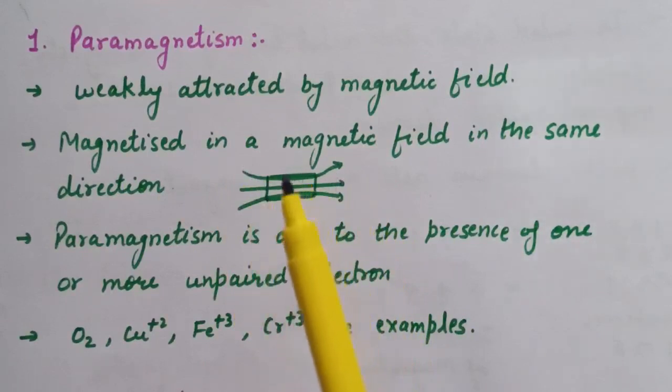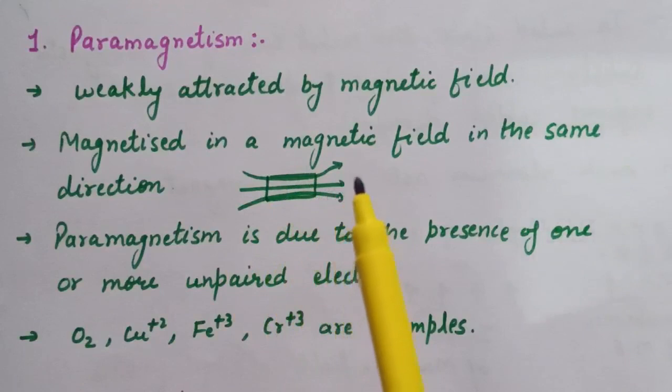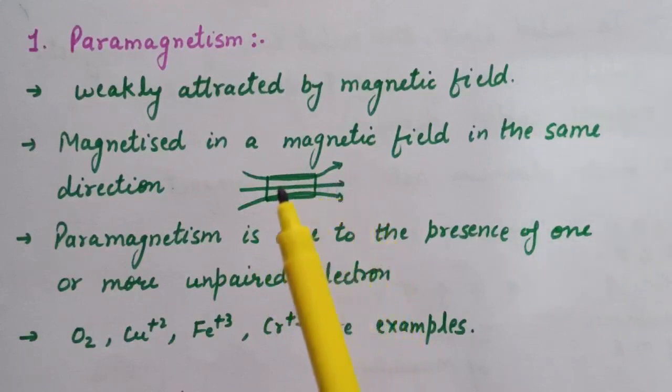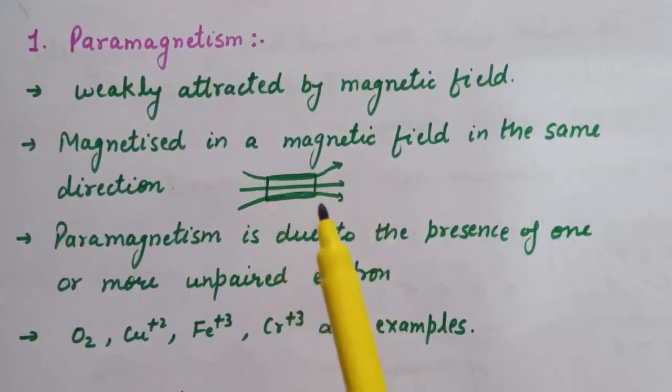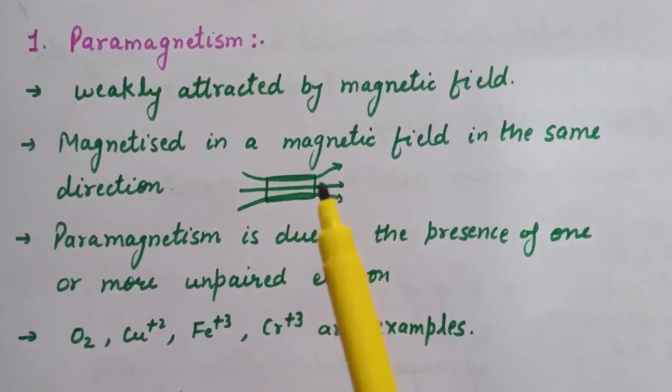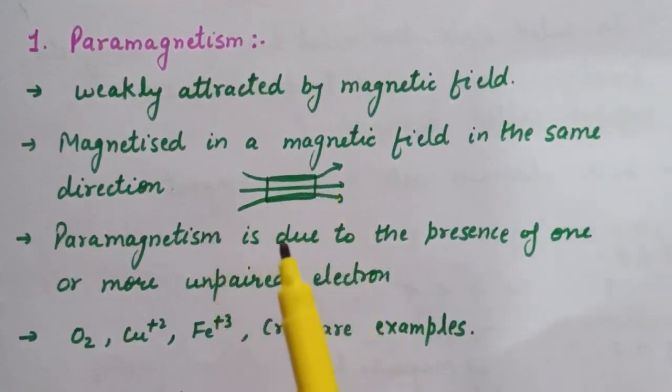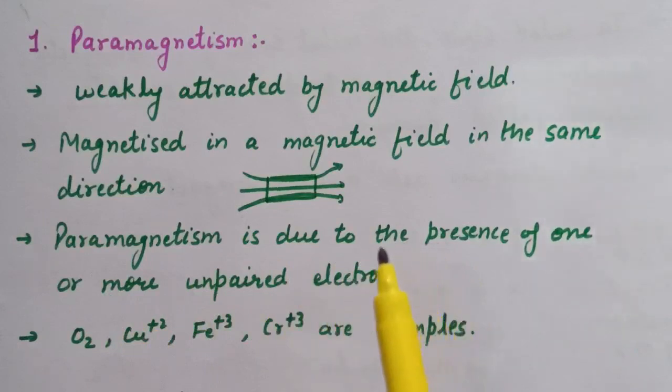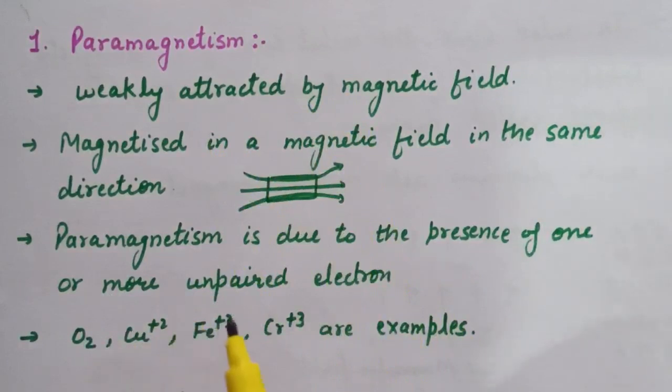They lose their magnetism in the absence of magnetic field. That is, when we remove the magnetic field, these substances will lose their magnetic properties. And paramagnetism is due to the presence of one or more unpaired electrons. These are the examples of paramagnetic substances: O2, Cu2+, Fe3+, Cr3+.